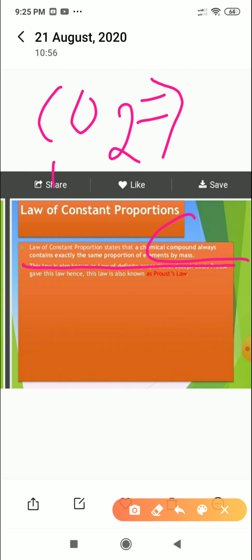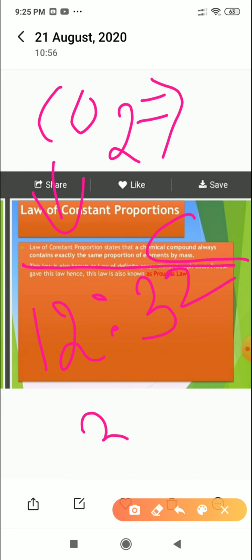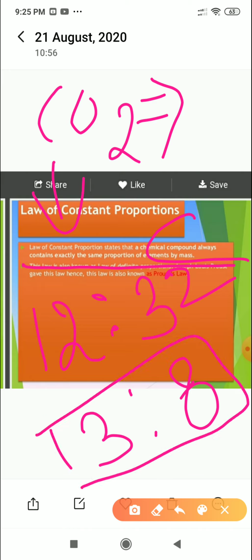Fine. So here you can see the mass of carbon is 12. Ratio अगर मैं ले लेती हूँ, there are 2 atoms of oxygen, so the mass of 1 oxygen is 16, so the mass of 2 oxygen will be 32. Okay, fine. This is 12 ratio 32. Now I'm just going to simplify this ratio. Then 4 3s are 12, 4 8s are 32. Fine. So अब तो इससे ज़्यादा simplest हो नहीं सकता. तो you can say that in carbon dioxide the ratio of carbon and oxygen is 3:8.